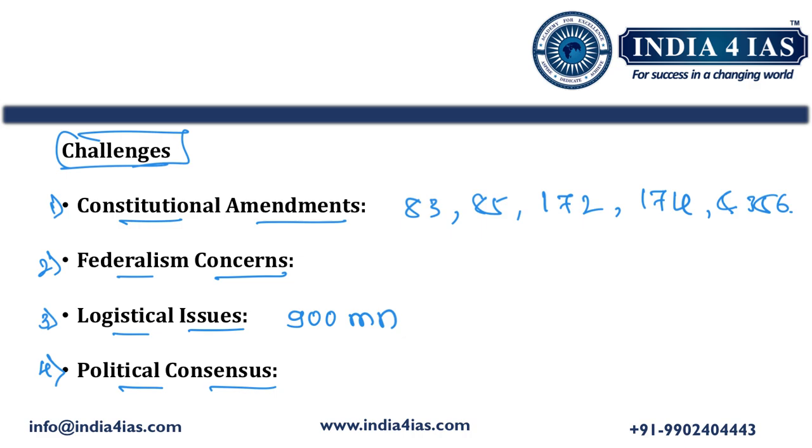Coming to the conclusion, we should mention that the one nation, one election principle is vital to improving the efficiency and transparency of India's electoral process. While there are significant benefits, including cost efficiency and political stability, challenges such as constitutional amendments, logistical difficulties, and federal concerns must be carefully addressed. By writing this, we should conclude our answer.